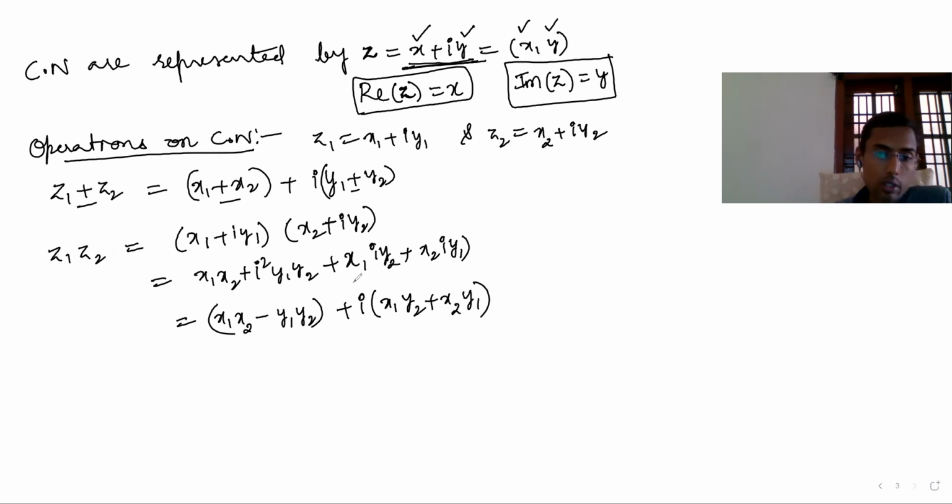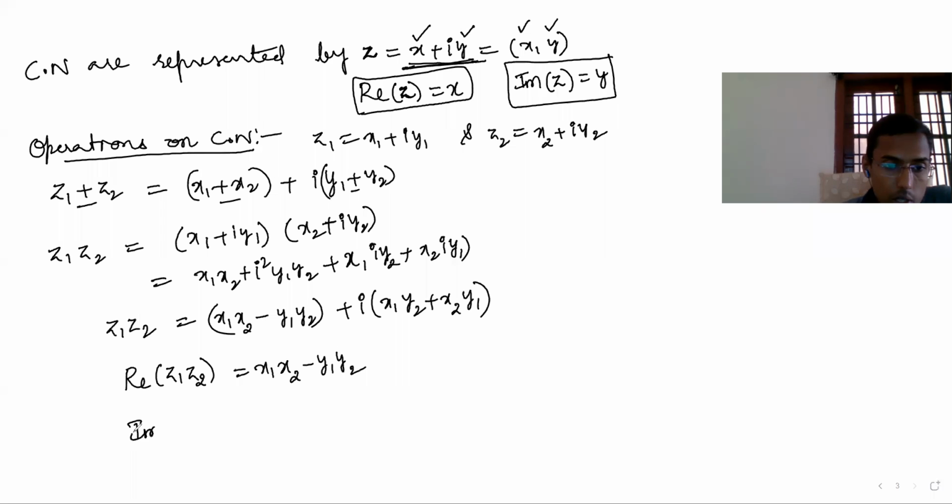Like this you should simplify z1 z2. So this is the real part. Therefore the real part of z1 z2 is x1 x2 minus y1 y2, and the imaginary part of z1 z2 is x1 y2 plus x2 y1.